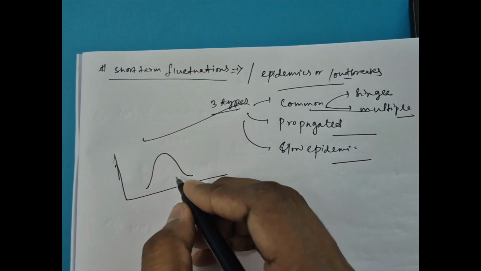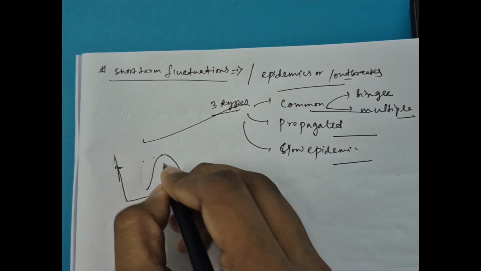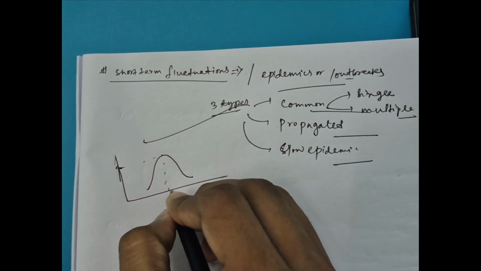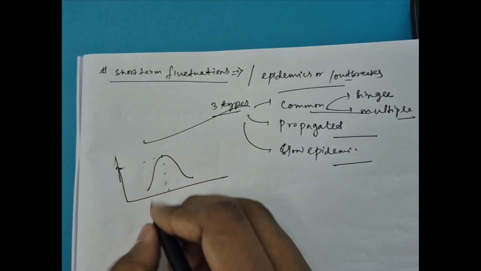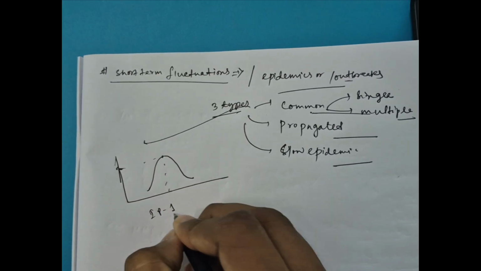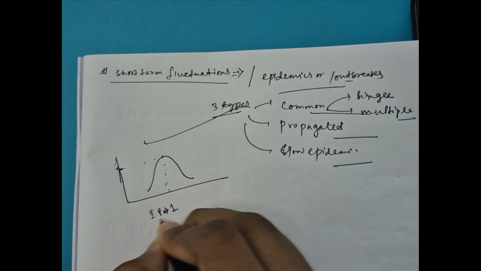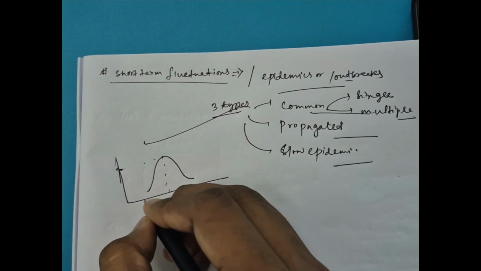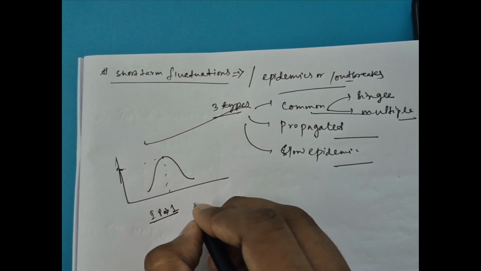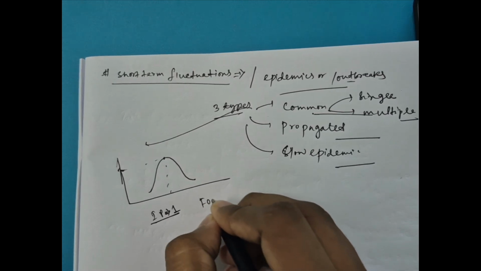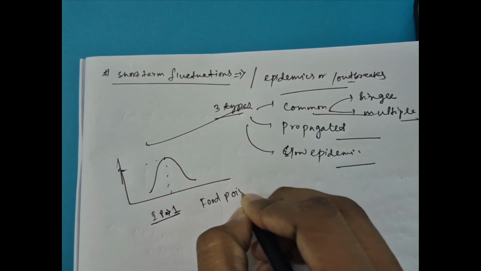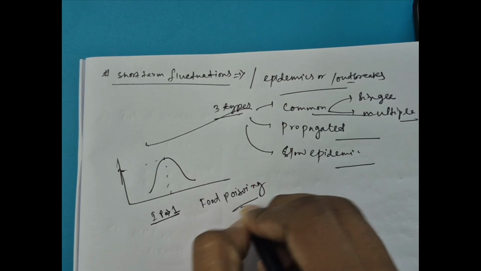This indicates that there is only one wave of the disease, and it is a rapid rise and rapid fall. So here the incubation period is one, and it is a rapid rise and rapid fall. This can be seen in case of food poisoning.